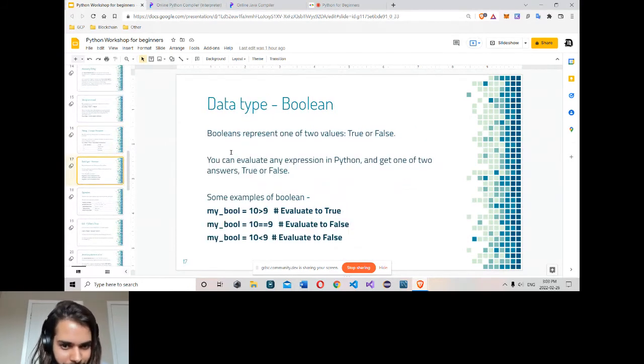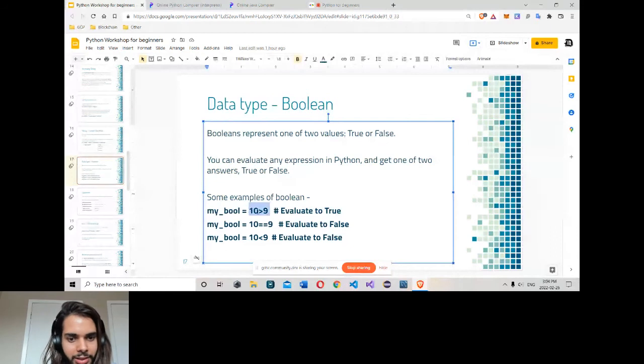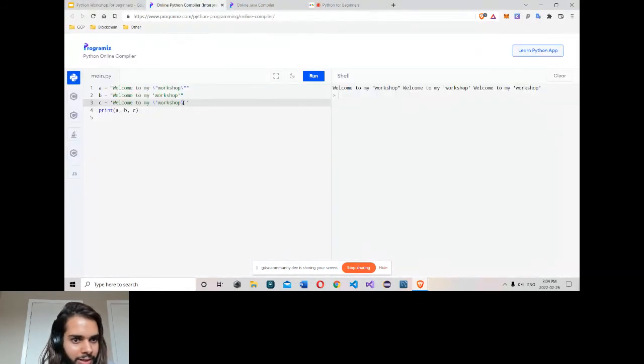Now the boolean. So boolean is the same thing. It can store two values, true or false. We can evaluate any expression in Python and get one answer, true or false. So here, 10 is greater than 9, or 10 is bigger than 9? Yes, true. Is 10 equal to 9? False. Is 10 less than 9? False.